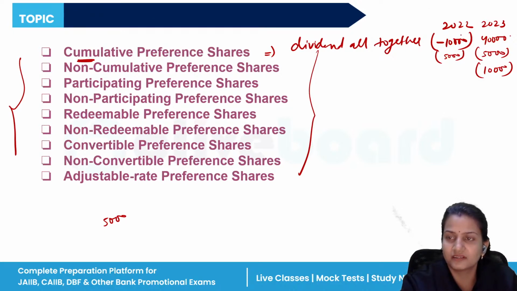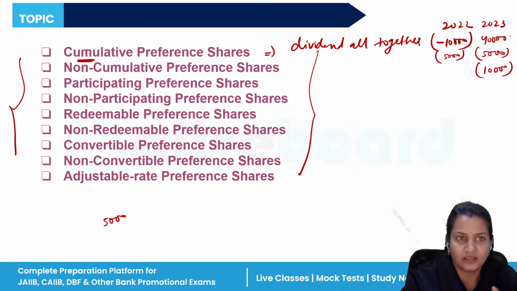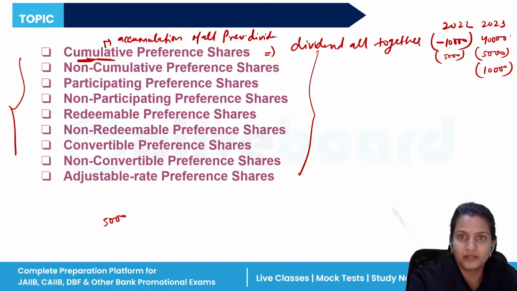Because last year there was a loss, the company was not able to pay dividend to its shareholders. So this year, the company will carry forward the previous year's dividend and give it to preference shareholders. This comes under cumulative preference shares. The word cumulative means accumulation of all previous dividends, so they will get those dividends in totality.